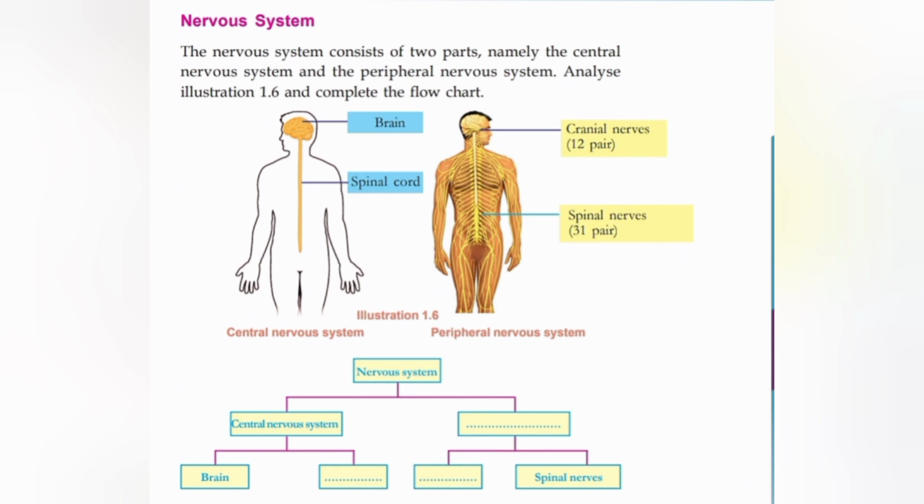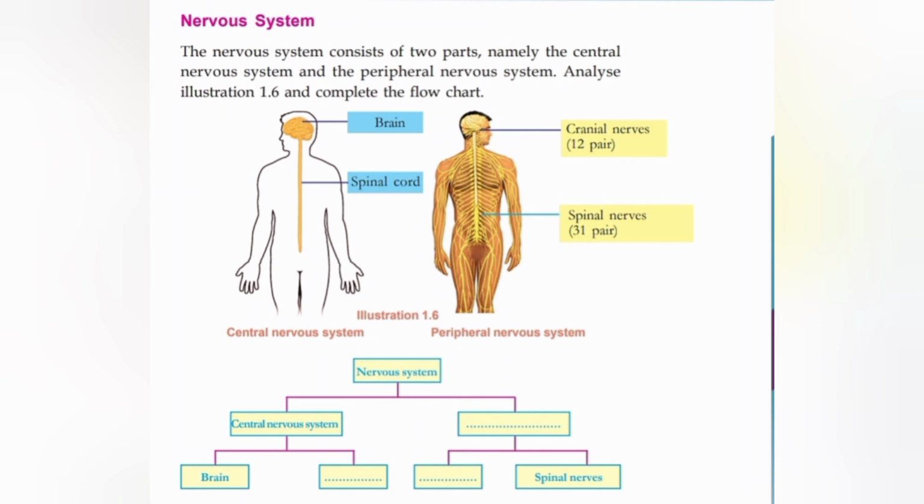Next, the nervous system in detail. Here the diagram shows the central nervous system and peripheral nervous system, illustration 1.6 in your textbook. In the first picture, the brain and spinal cord are marked, so we understand they are the main parts of the central nervous system.